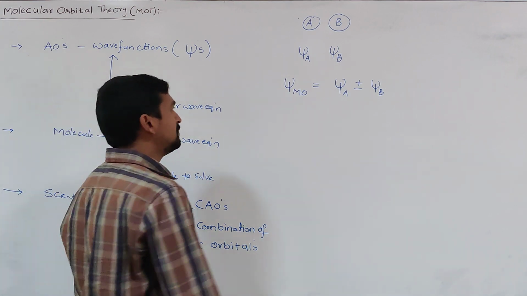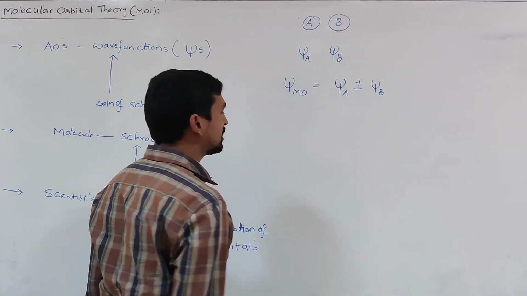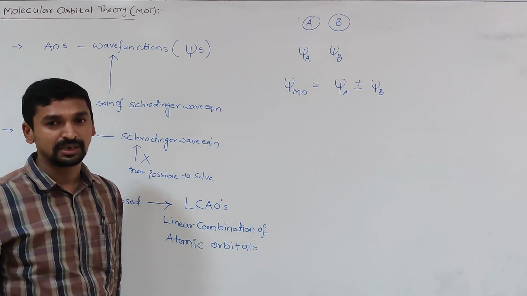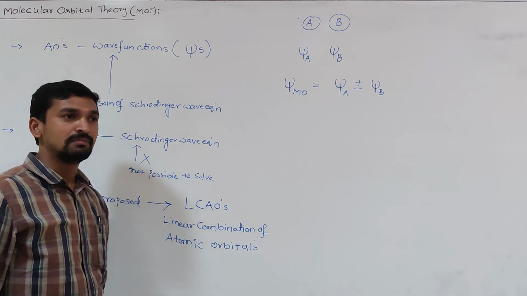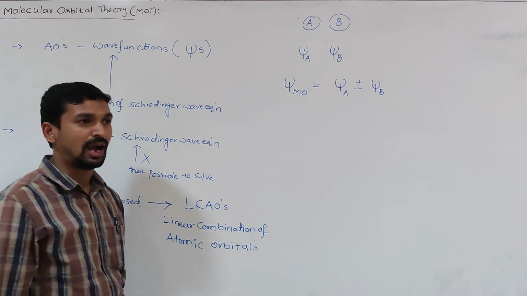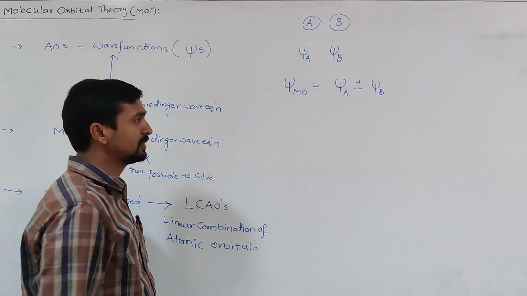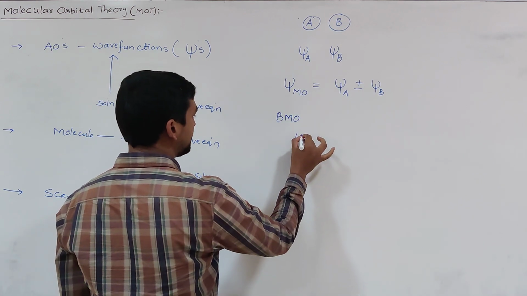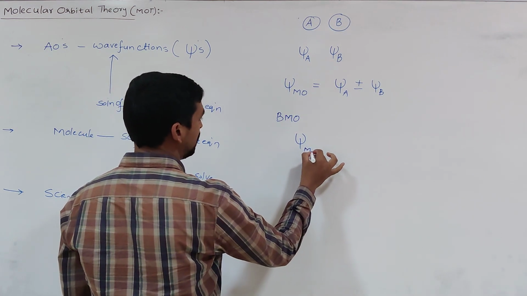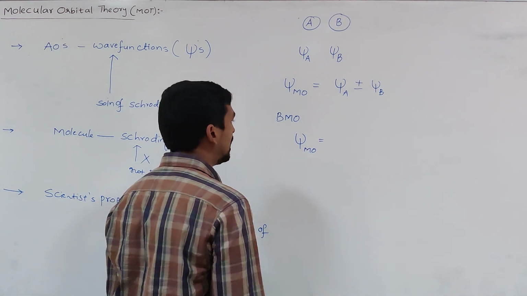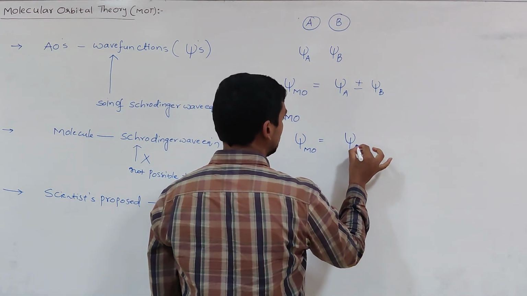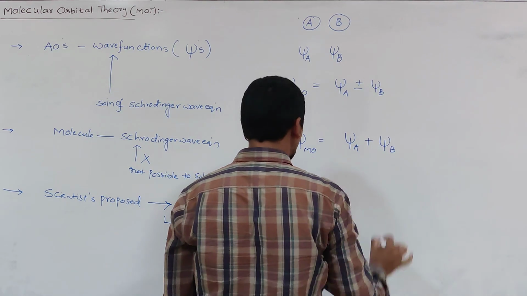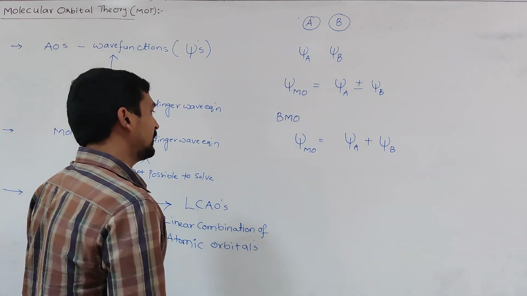Generally, whenever two atomic orbitals are combining, how many molecular orbitals are formed? Two molecular orbitals are formed. What are they? Bonding molecular orbital and anti-bonding molecular orbital. The bonding molecular orbital, psi MO, is obtained by adding the wave functions of the atomic orbitals which are combining.